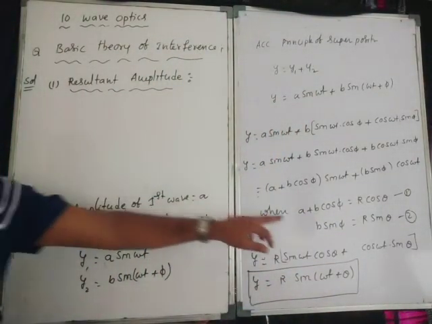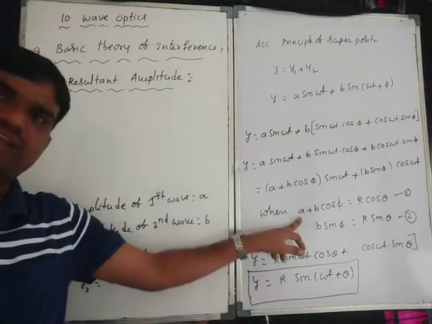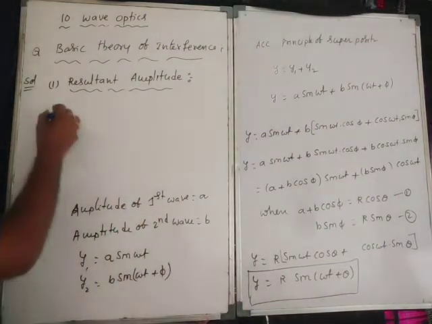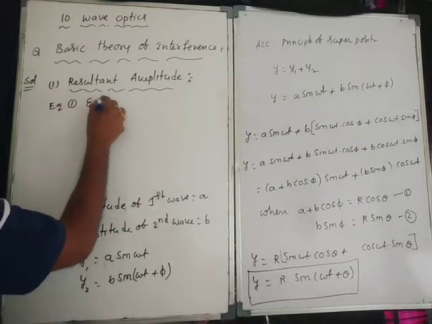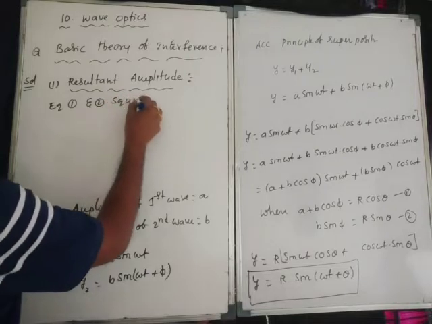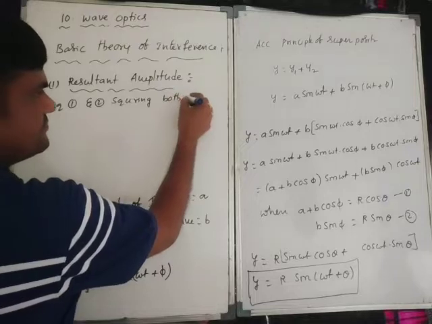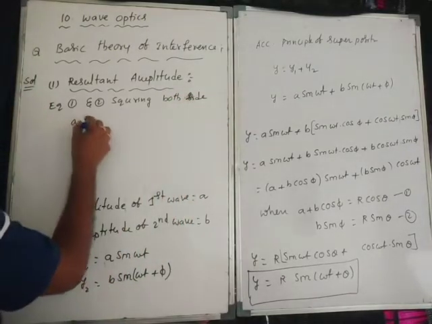For amplitude purpose I will consider equations 1 and 2: equation 1 squaring on both sides and equation 2 squaring on both sides, and add.